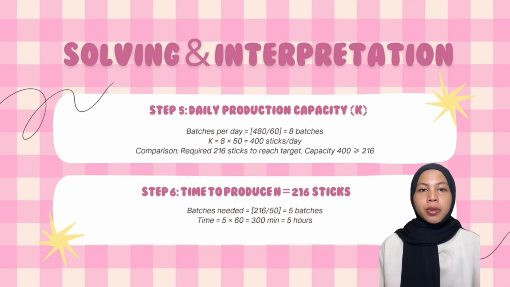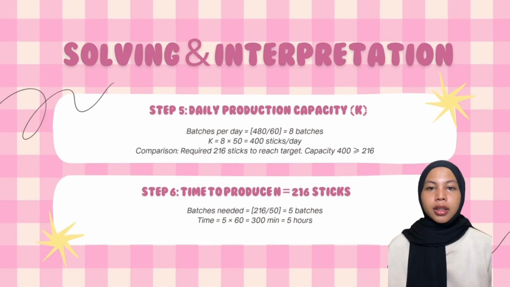Next, capacity per batch equals 15 sticks. The total capacity equals 8 multiplied by 15, equals 400 sticks per day. The last point is comparison: 400 capacity is greater than the 216 required, so the target is achievable.